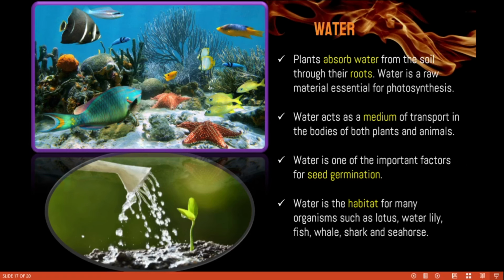Water acts as a medium for transport in the bodies of both plants and animals. So water carries all the important things in the animal's body and also in plant parts. Then water is very essential for seed germination.